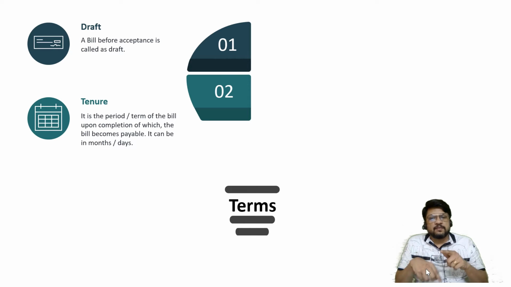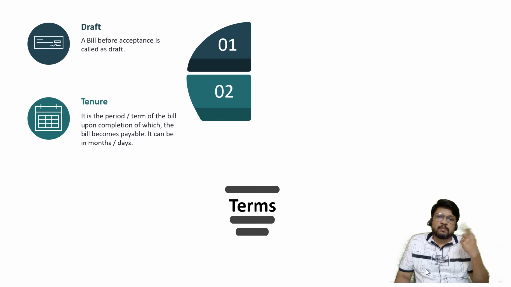On the other hand, if on 1st of January, I draw a bill of exchange on you, and on the same date, you are accepting the same. So date of drawing and date of acceptance, both of them are same. And on the bill it is mentioned, after 3 months, pay me or my order a sum of rupees something something. In that case, if I come again back to you on 2nd January and ask for the payment, you are not going to make the payment and there is no tension. 3rd January, 4th January, nothing, you are not required to pay anything, because now the tenure is fixed. The tenure is 3 months. That means I can demand payment only upon completion of the period of 3 months.